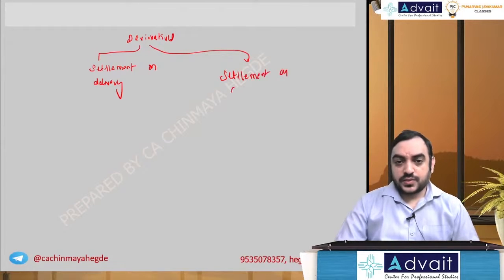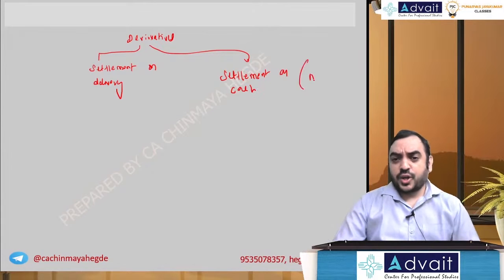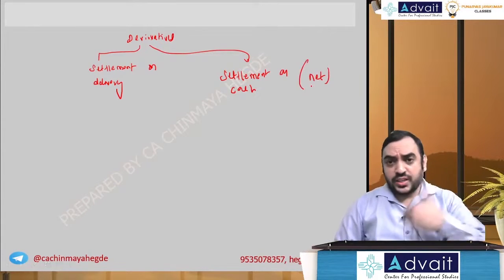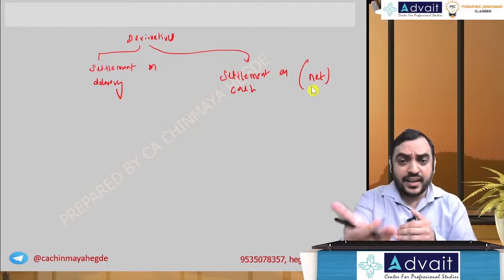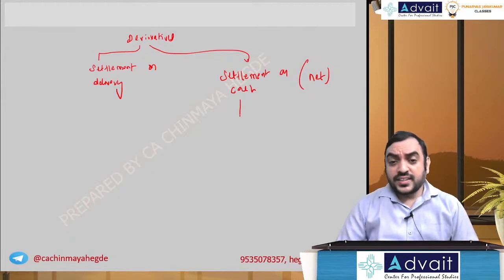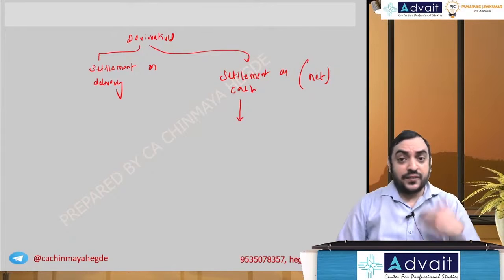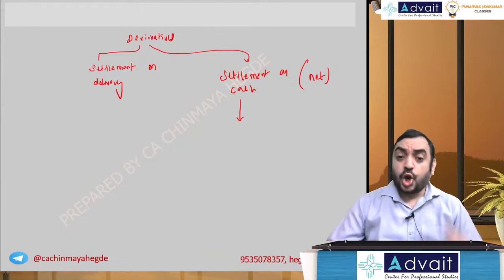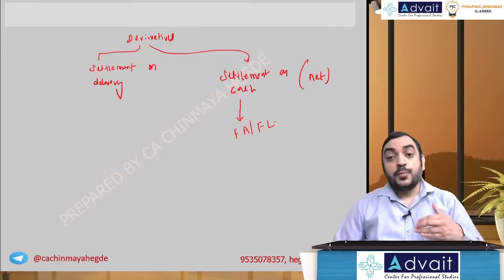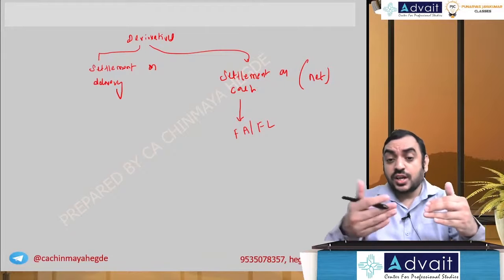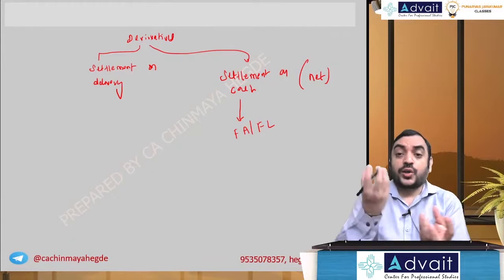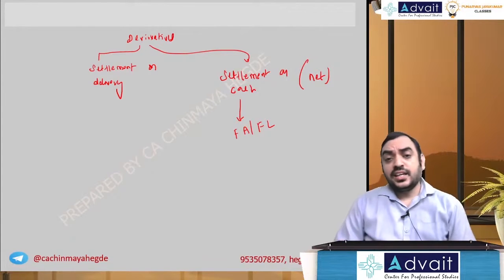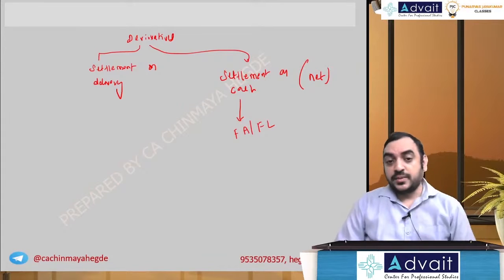Settlement on cash basis is also called settlement on net basis, where actual delivery, buy and sale will not take place. The difference between the market price and the contract price will be paid in cash or received in cash. When delivery will not take place, that is always a financial instrument. It's a financial asset or financial liability because it is an obligation to pay cash or a right to receive cash.